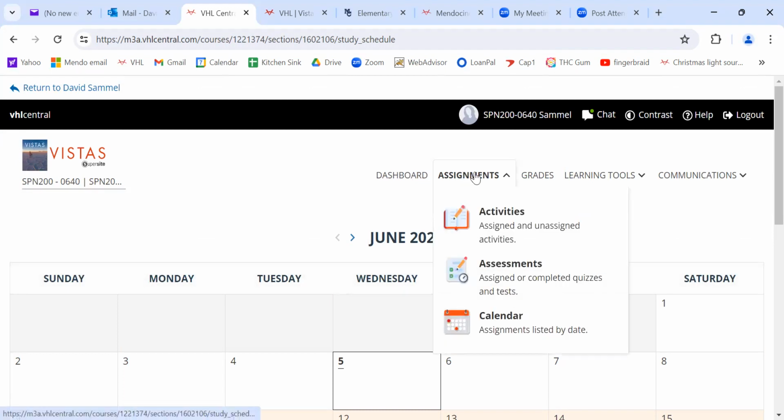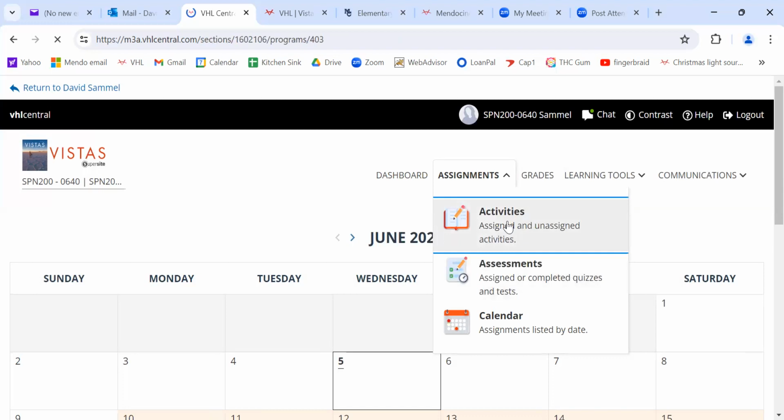I want to go back here though, and I want to show you some activities, okay? Activities means the assignments you have to do. Assessments mean the quizzes and tests that you have to take. And then we're going to talk about grades, and then we'll pretty much be done. Let's look at activities though.